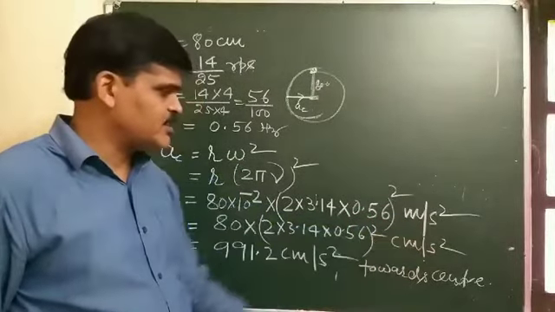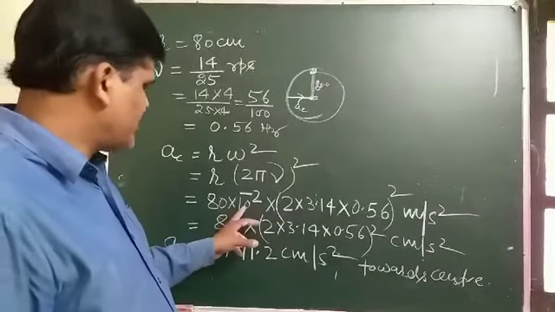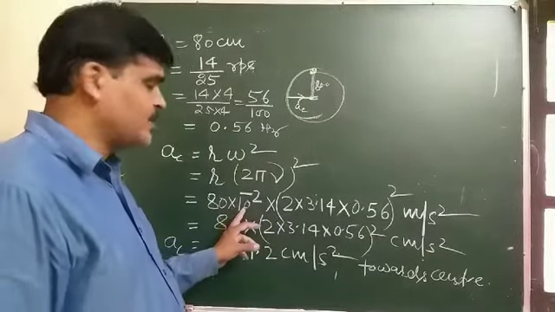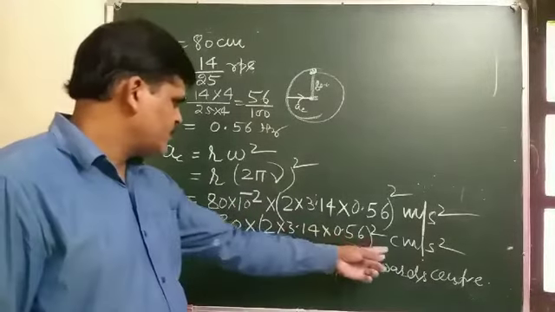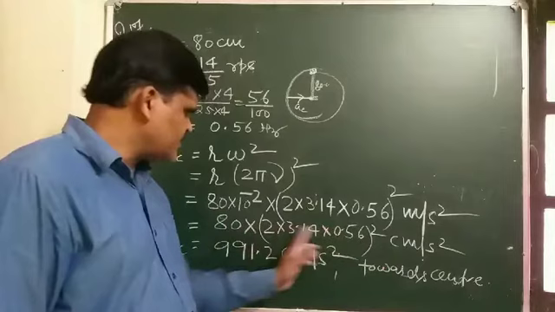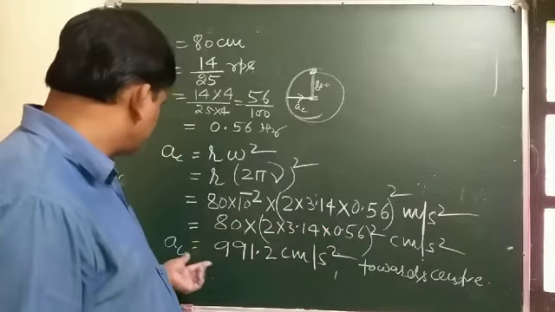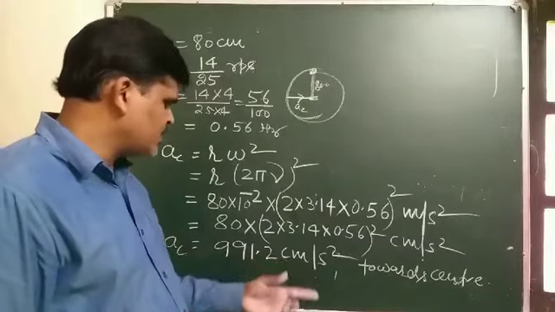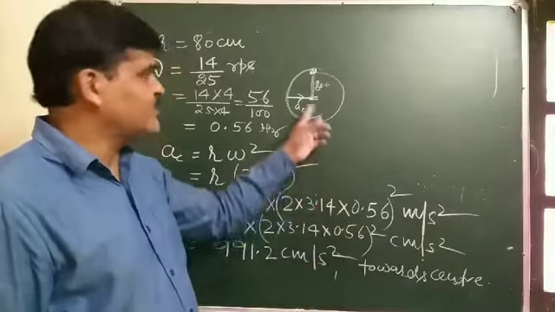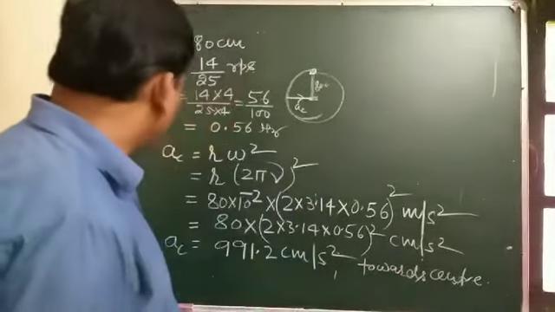But the answer is given in centimeter per second square, so multiply the meter by 100, and this will be cancelled out. So after squaring and multiplying with 80, its value comes out to be 991.2 centimeter per second square. Direction of this centripetal acceleration is toward the center of the circular path.